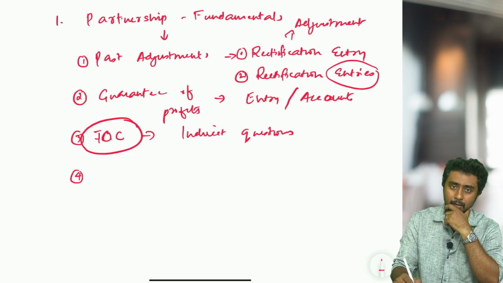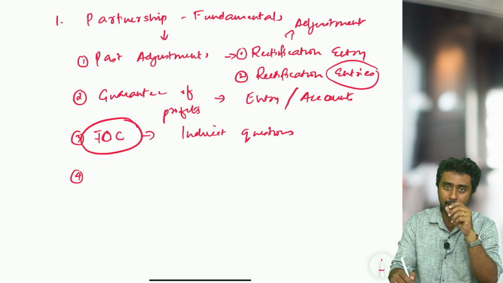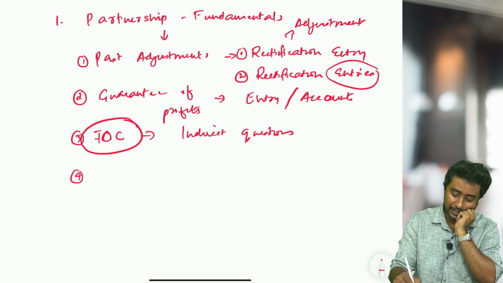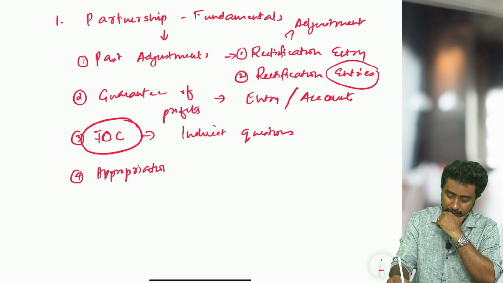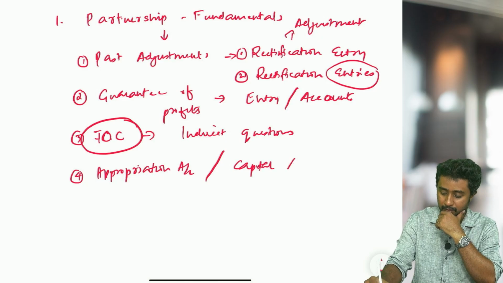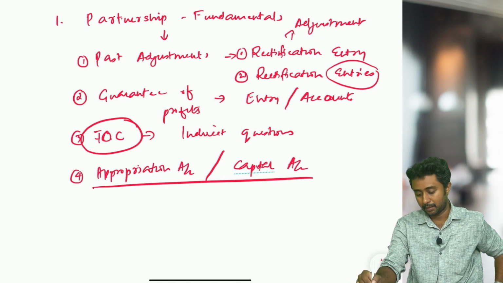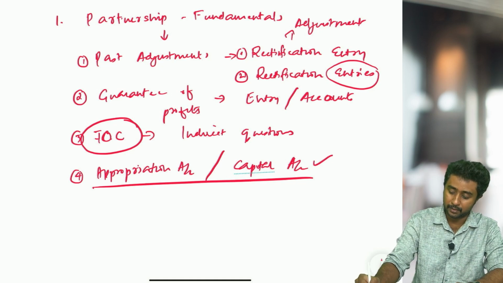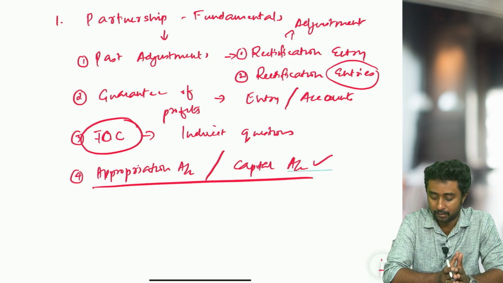Then the next important topic, which we expected in past years also and are expecting this year too, is appropriation account preparation and capital account preparation. This topic is very important these days. Don't expect any kind of direct questions from this topic.